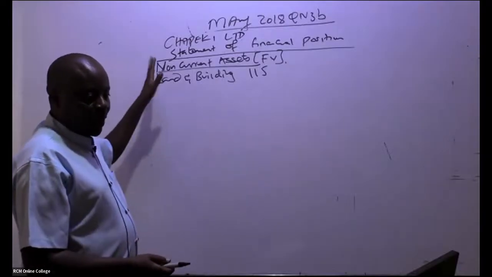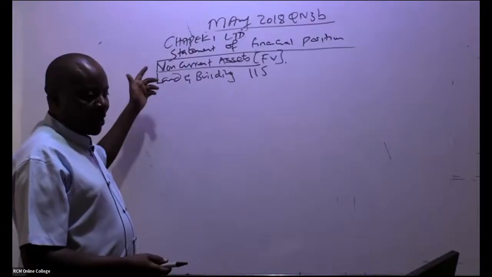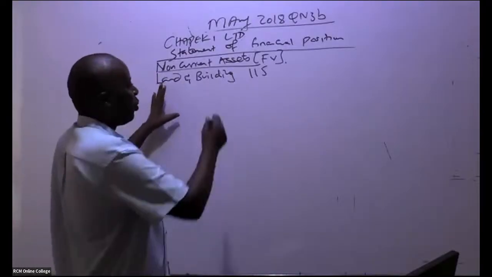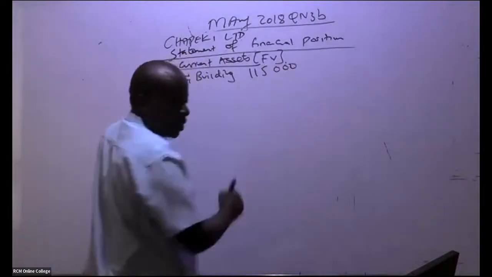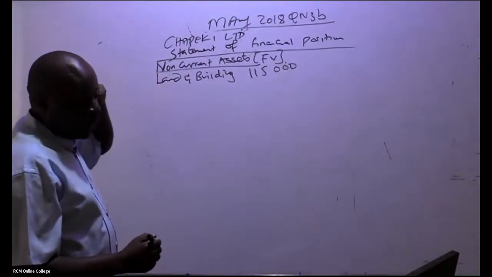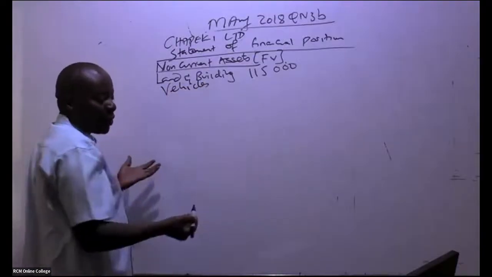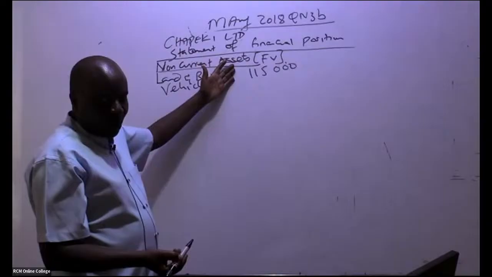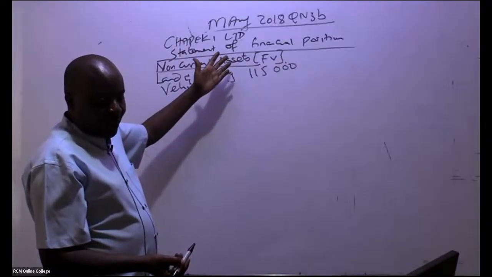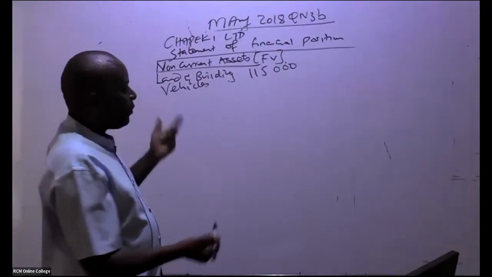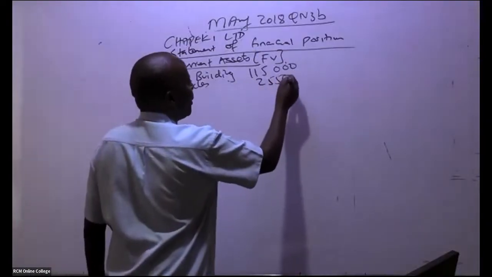So we have the statement of financial position, Chapeki Limited. Non-current assets, at fair value. Land and buildings, we have 115,000, I'm told. The other asset that we have there is vehicles. So vehicles, how much do we have here? 25,500. So that you can move with speed.